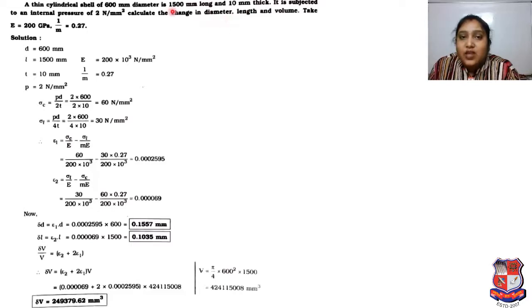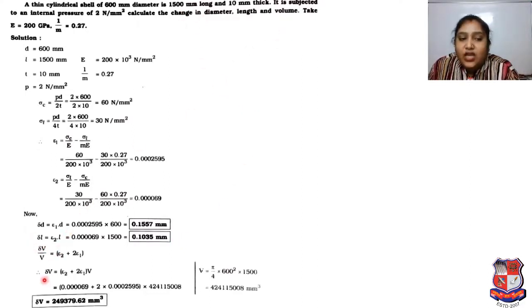Now change in length, so delta L. This is strain 2 into L. Strain 2, 0.000069, multiplied by the value of L 1500. So change in length will be 0.1035 mm. Now there is a matter of change in volume.